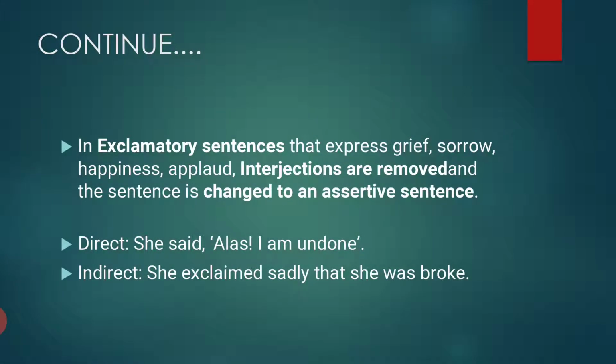In exclamatory sentences that express grief, sorrow, happiness, applause, the interjections are removed and the sentence is changed to an assertive sentence. Exclamatory changes into assertive. She said, "Alas, I am undone." She exclaimed sadly that she was broke. Okay, so undone or broke.